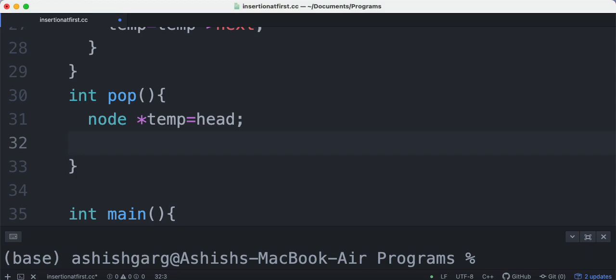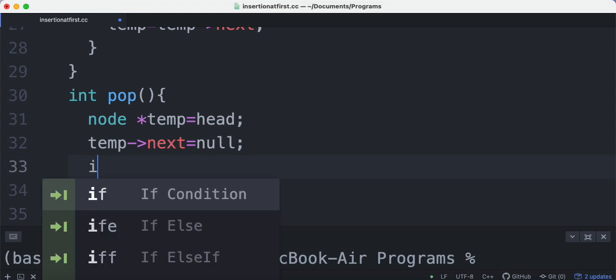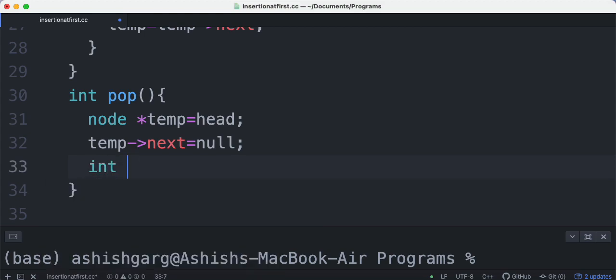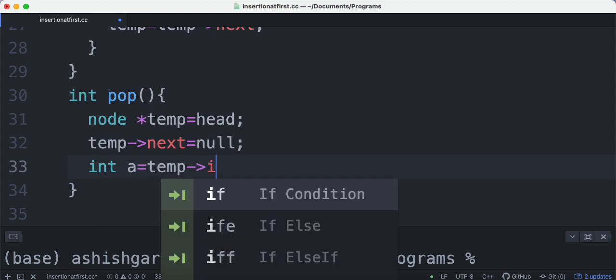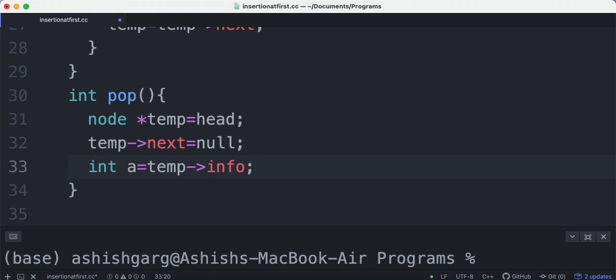Now let's say temp next is equal to null. And then let's say integer a is equal to temp value or information, because this is what I have to return, what we have popped out.